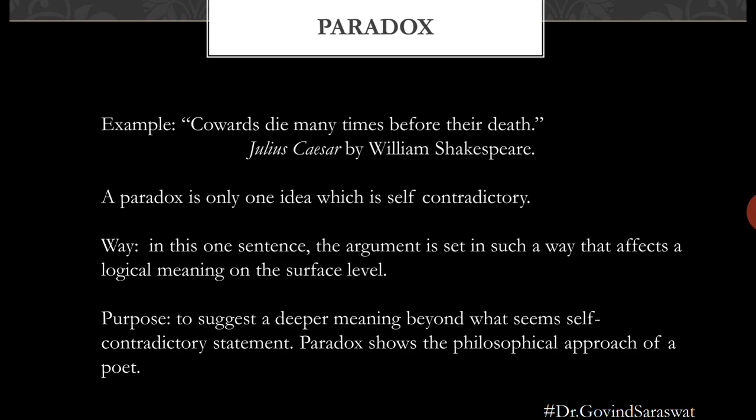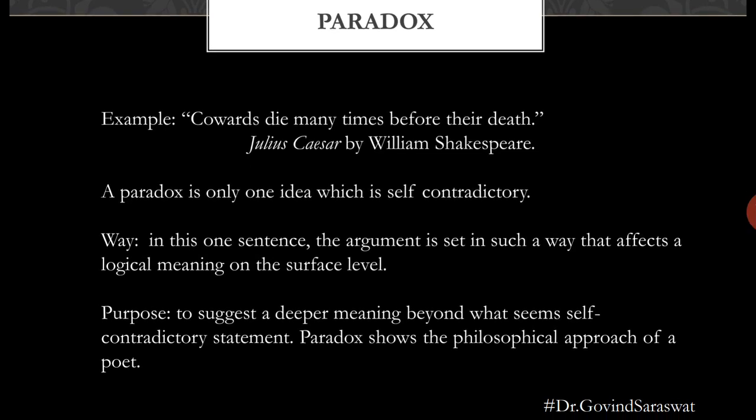I have taken an example from a play entitled Julius Caesar by William Shakespeare. There he writes, "Cowards die many times before their death." Paradox is only one idea, and that one idea is self-contradictory. Mark the difference between antithesis and paradox. We find two parallel grammatical structures in antithesis, whereas in paradox there is only one idea, and that one idea is self-contradictory. When we read this line, we get confused: how is it possible?